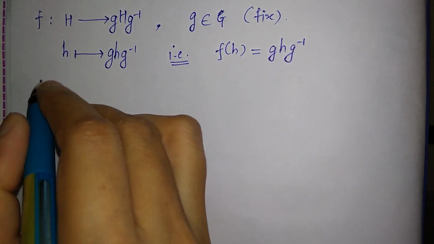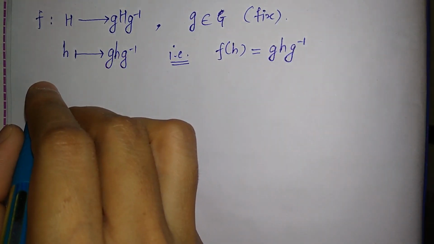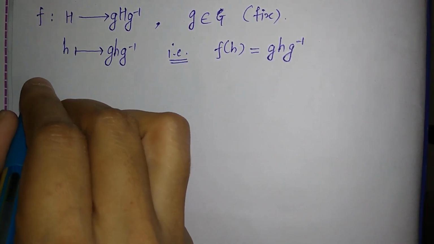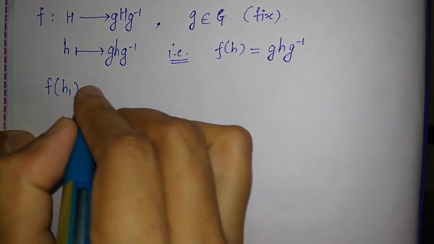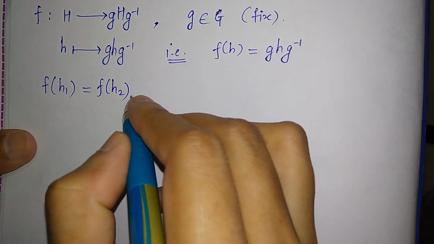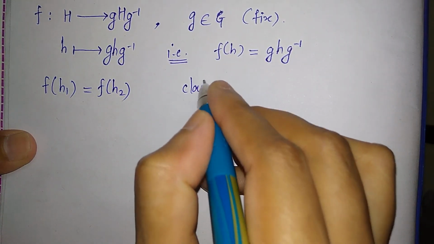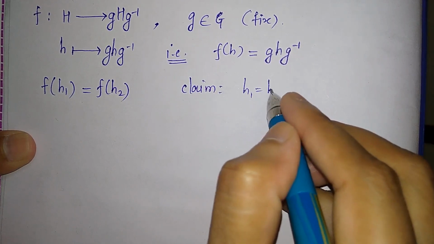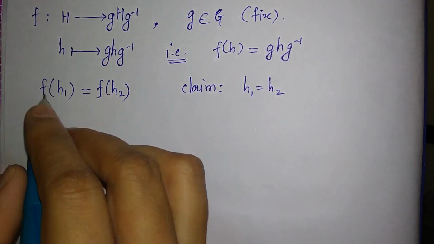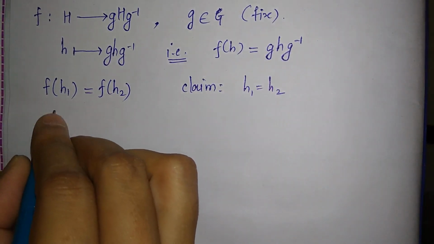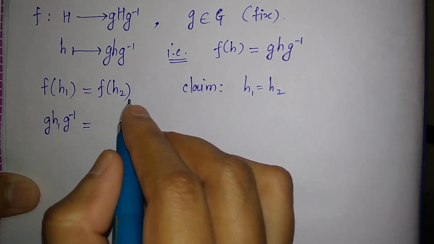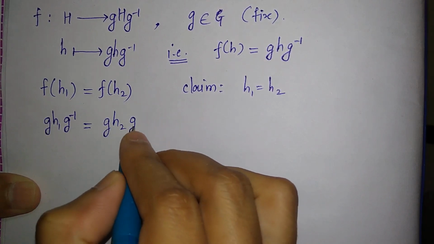So first we will prove that it is 1-1. Suppose f of h1 is equal to f of h2, then we have to prove that h1 is equal to h2. So this is our claim, h1 is equal to h2. But now by the definition of f, we have f of h1 is equal to g h1 g inverse, which is equal to, now f of h2 is g h2 g inverse.